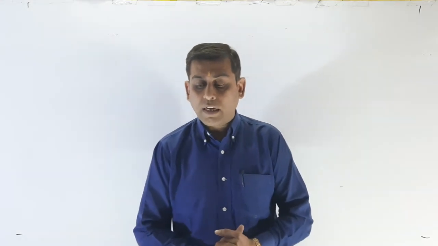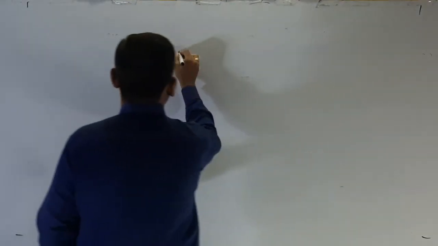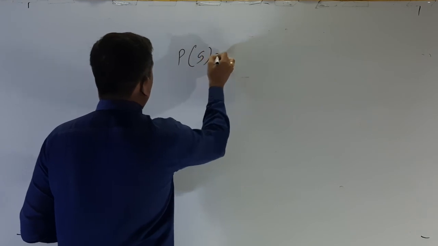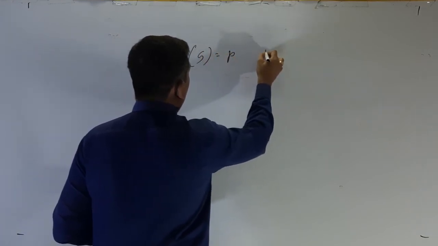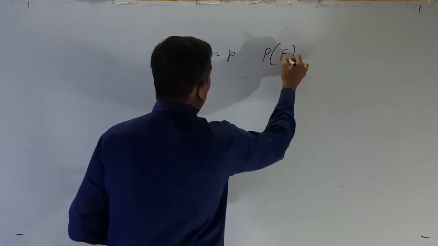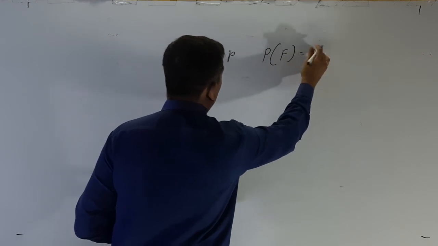If we denote the success by capital S and failure by capital F for such type of experiments, then P of S is equal to what? Probability of success is equal to small p, and probability of failure is equal to small q.